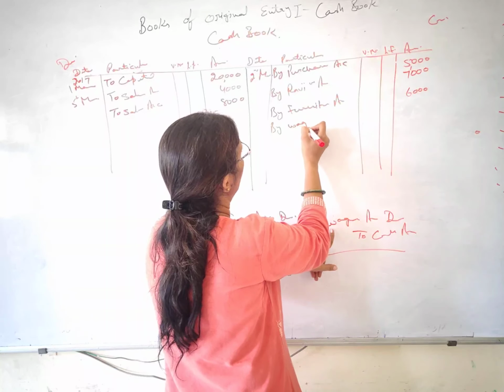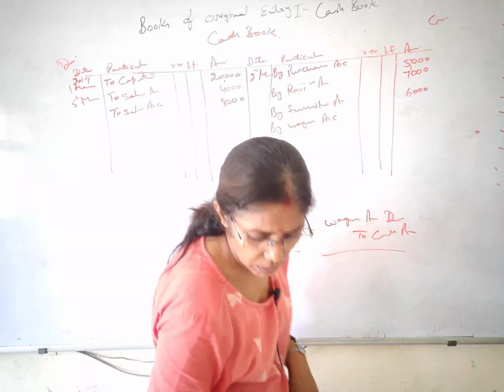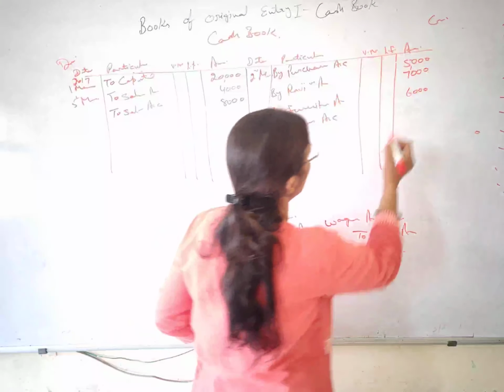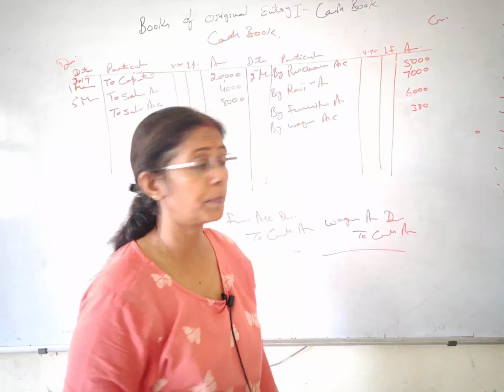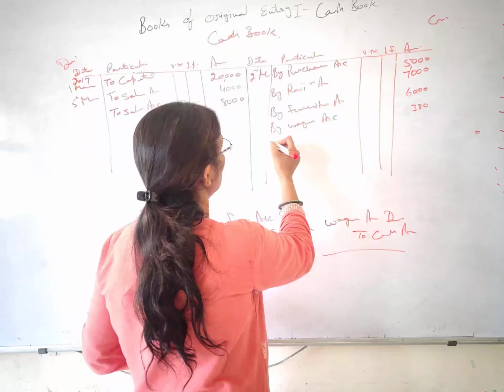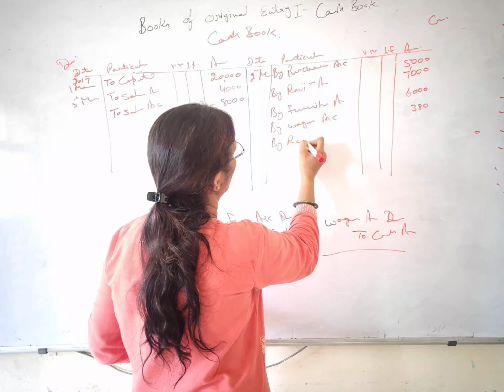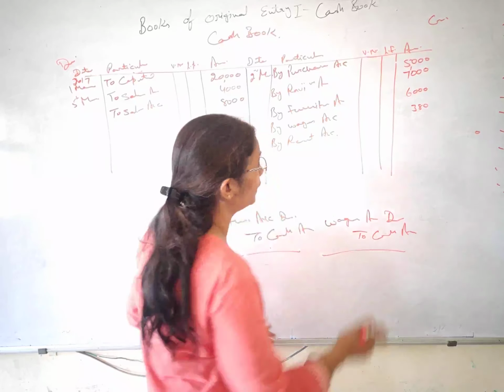So I have done like this, by wages. Amount of wages paid is 380. Next we have rent paid, similar to this, rent account debit to cash, that is also going, so we can do by rent account. How much is this? It's 400.